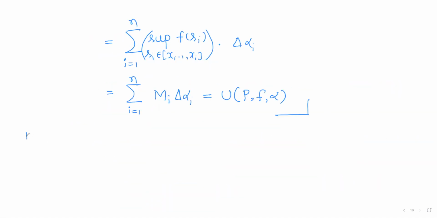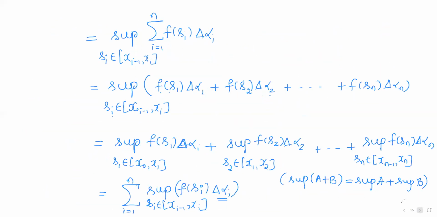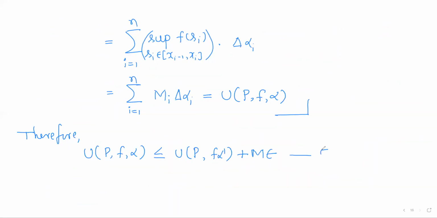So therefore we got U(P, f, alpha) is less than or equal to U(P, f, alpha dash) plus M epsilon. Call it equation 5. The last equation was 4, so we can call this equation 5.